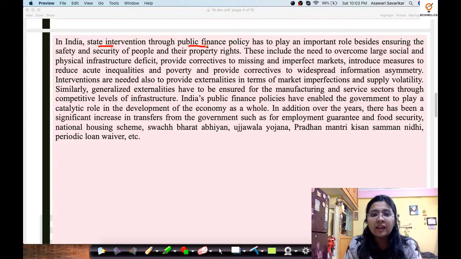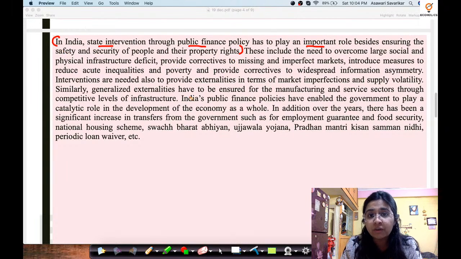Now this line is very inferential, which means it is providing you some lead so that you can comprehend something more, which just means that the government intervention which happens through the public finance policy in India has to play a more significant role besides only providing for safety, security and property rights.